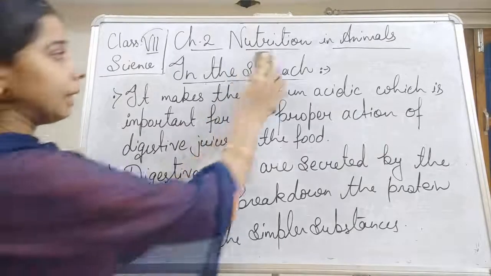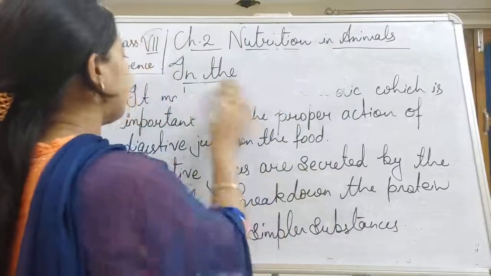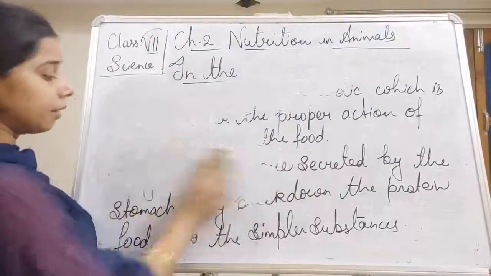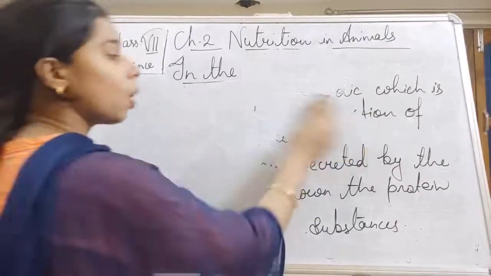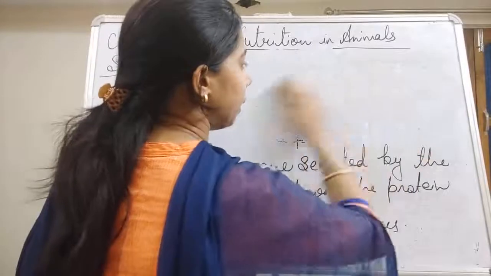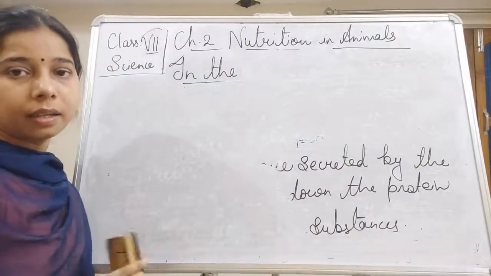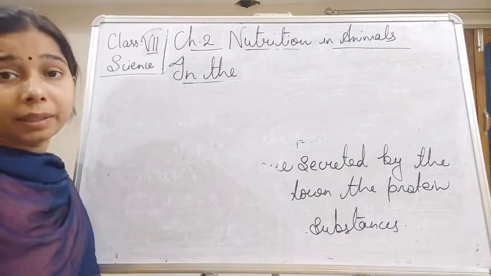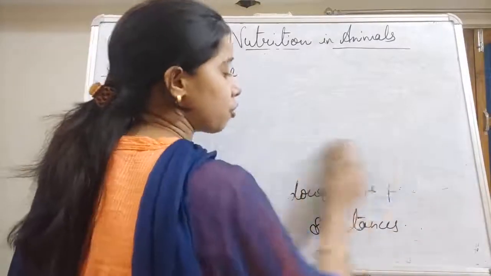Now what happens in the case of the small intestine? Food from the stomach enters into the small intestine. Again I am telling you that the digestion in the stomach is partial digestion, not a complete digestion. Complete digestion of the food occurs only in the small intestine. Until then, only partial or incomplete digestion happens.